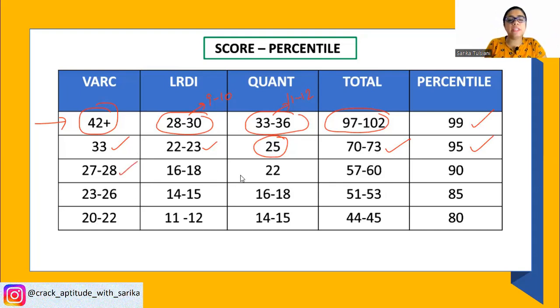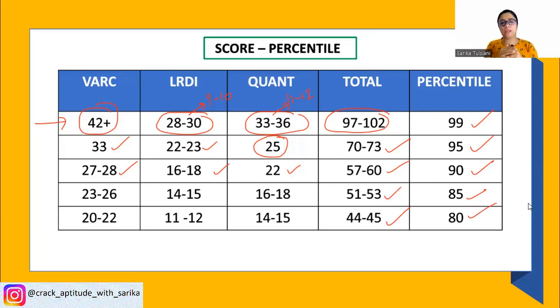Then 27 to 28 in VARC, 16 to 18 in LRDI, 22 marks in quant. If you are in the bracket range of 57 to 60, you would definitely cross 90 percentile. Okay, 51 to 53 would fetch you anywhere around 85. 44 to 45 would make you cross 80 percentile.